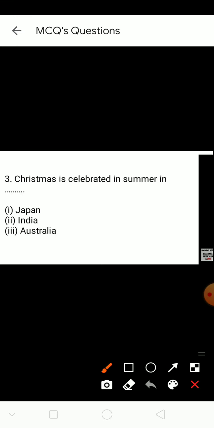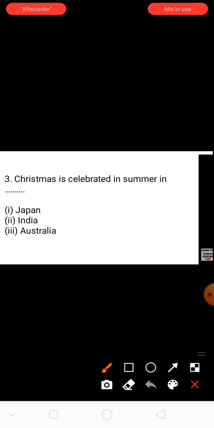Question number 3. Christmas is celebrated in summer in dash. We know that here in our India, Christmas is celebrated in winter days, in the month of December. But here some options are given. Option first, Japan. Option second, India. Option third, Australia. Christmas festival is celebrated in summer days in one country, that is option third, Australia.